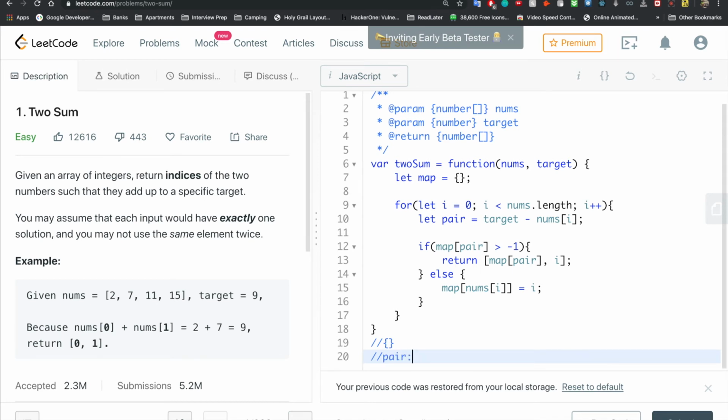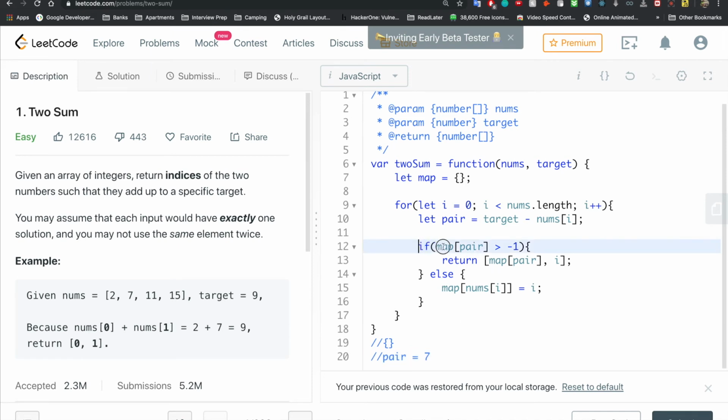I don't know if we're going to need that, but anyways, we are now starting, so we're at the 2, and at this point our map is empty. Our pair, what we're going to look at is target minus nums of i, which means we're going to look at the 0th index, so pretty much this equals the 2, and so we're going to be looking for a 7, or our pair is 7.